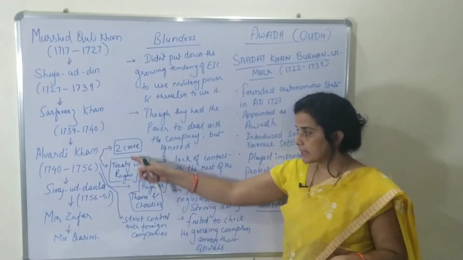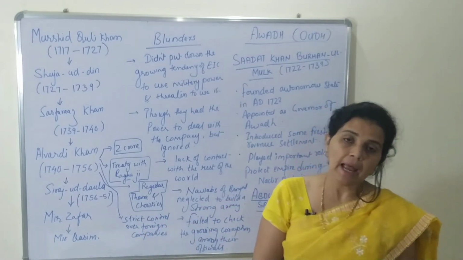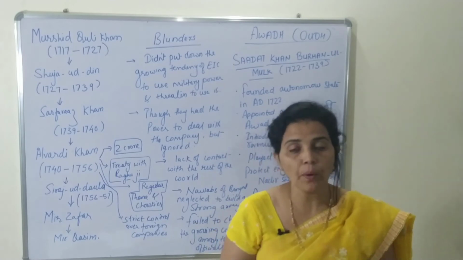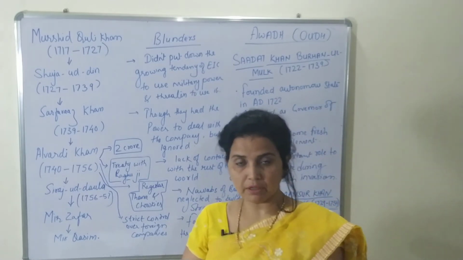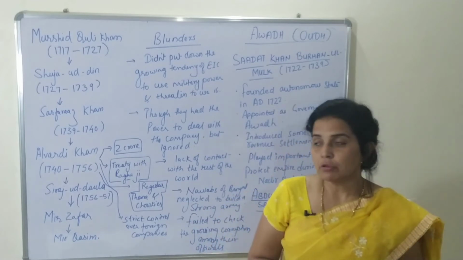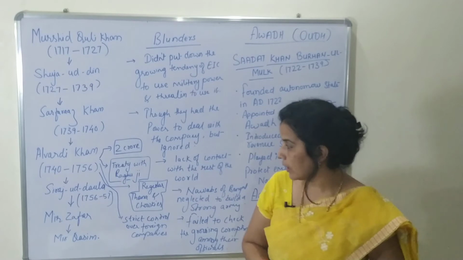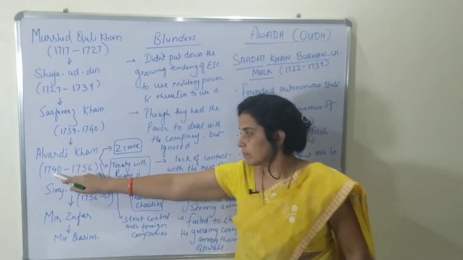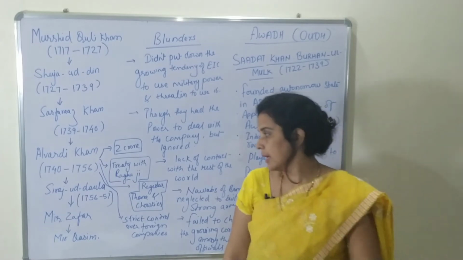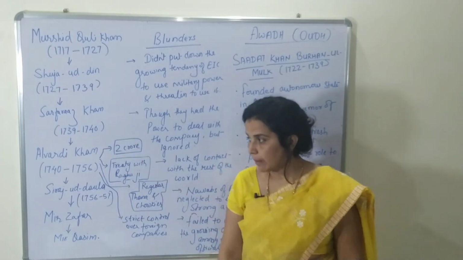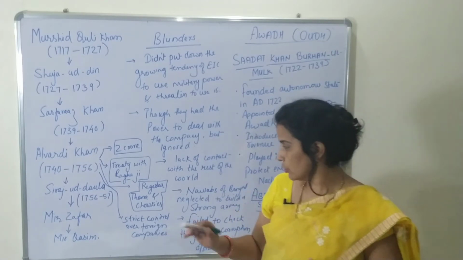Okay, and beside this, he had strict control over the foreign companies and the officials, so that no one could misuse the privilege that had been given to them. So now you can understand he had a vision, he was a good ruler. That's why he ruled from 1740 to 1756. And now we won't go into depth because this is not in your chapter, but two things you should keep in mind.